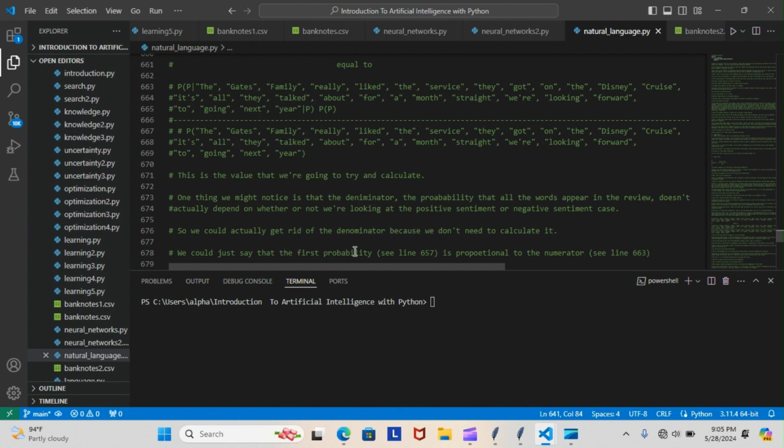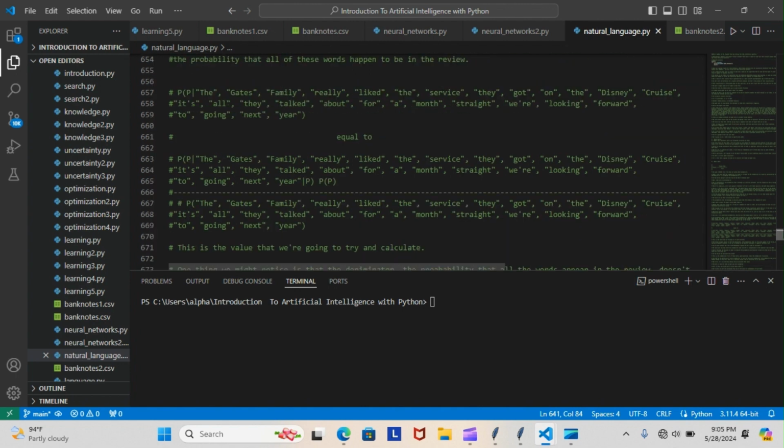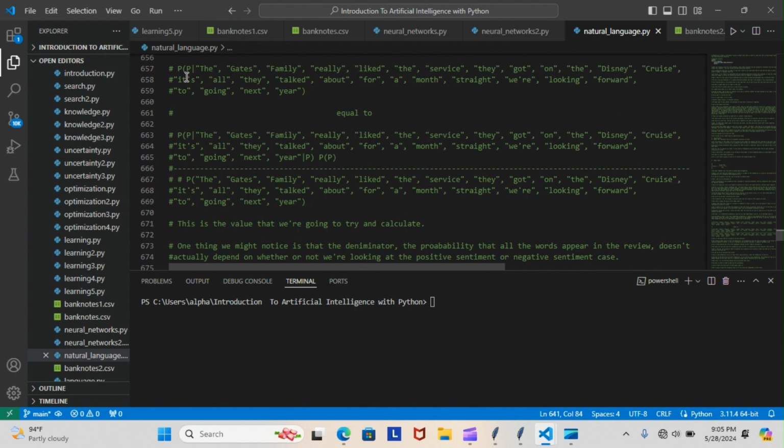We could just say that the first probability, see line 657, is proportional to the numerator, see line 663. I showed you the numerator already. This is our first probability here: the probability that the sentiment is positive, given that all of the words are in the review. And then this is the numerator here, the probability that all of the words are in the review, given that the sentiment is positive, multiplied by the probability of the sentiment being positive. So we're only going to work with these two, the numerator and the first probability. We're actually going to drop the denominator. I don't know why I wrote it out. I just wrote it out so we can follow along better.